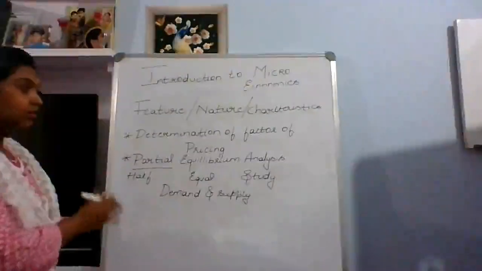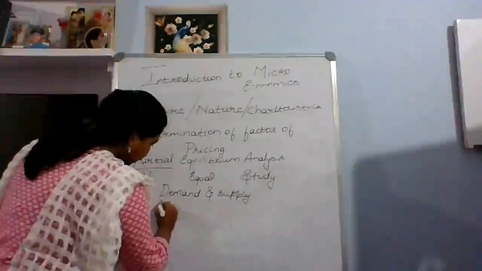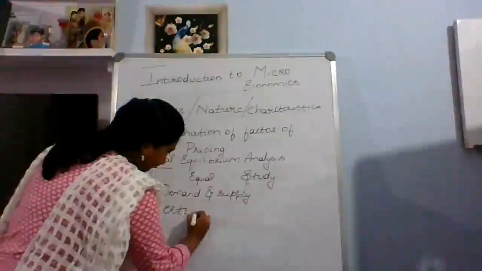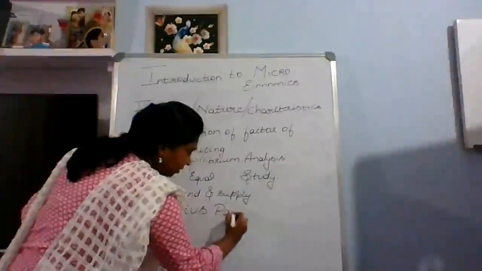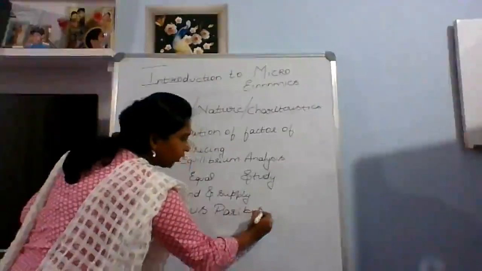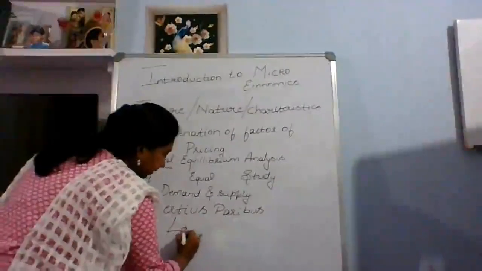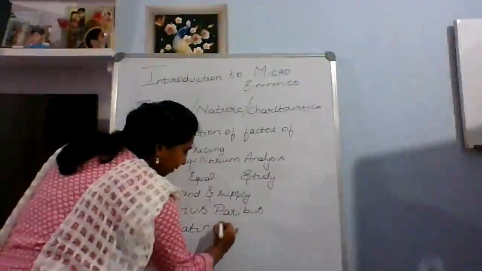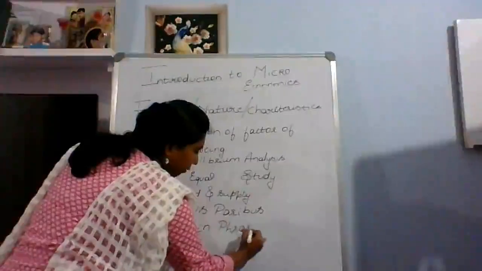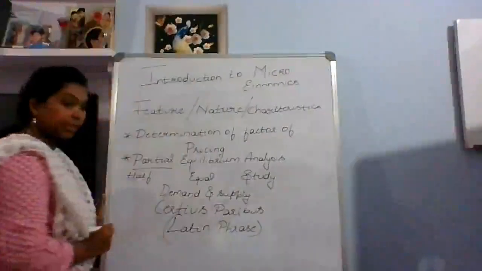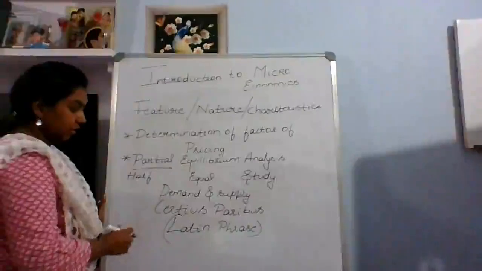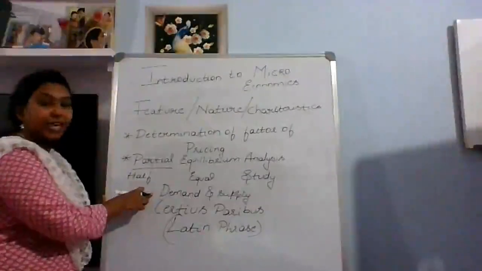That is also known as ceteris paribus. It's not the name of any author or economist. It is a Latin phrase, meaning other things remaining constant, only one thing will be reacting.